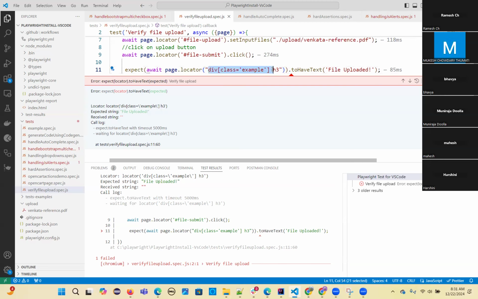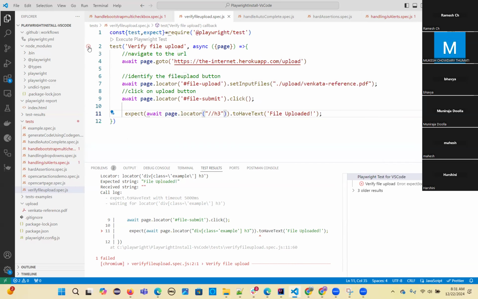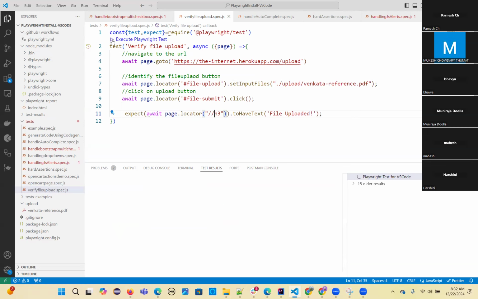Simply I'll use arrays XPath. Okay. Let's use this. Let's run this again. Oh, this is painful. We have to click multiple times.